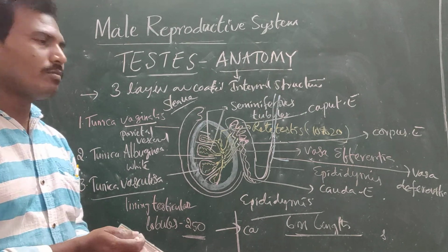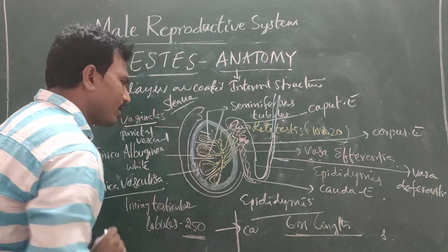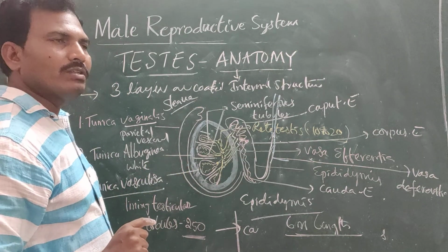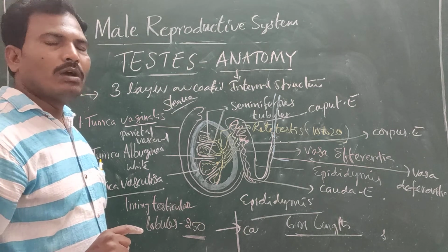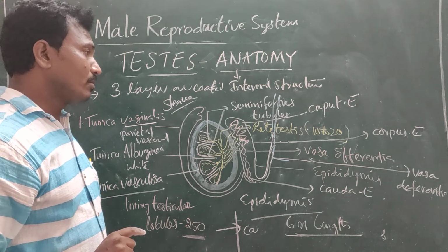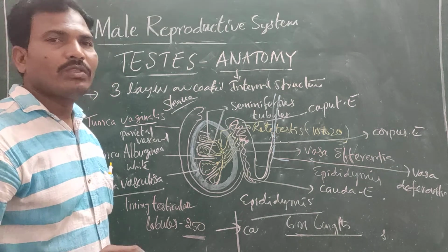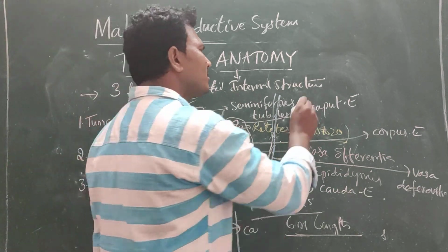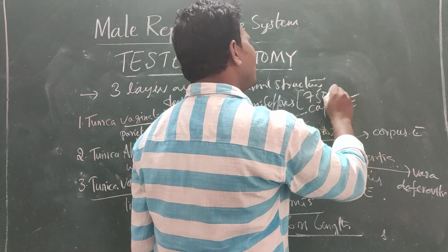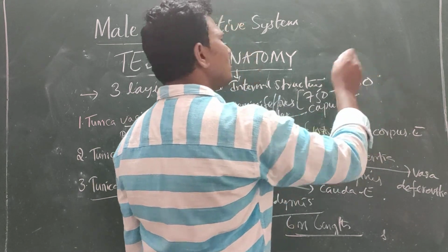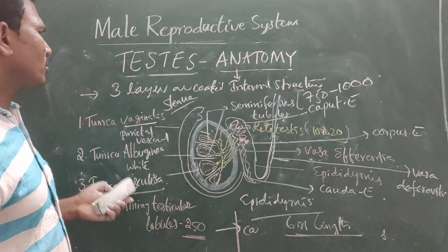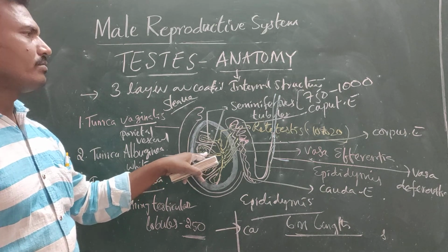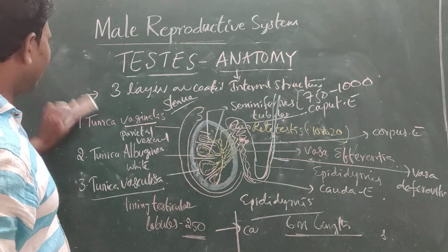Now let us discuss the seminiferous tubule. About 750 to 1000 seminiferous tubules are present in each testis. Now let us discuss detailed information of the seminiferous tubule.